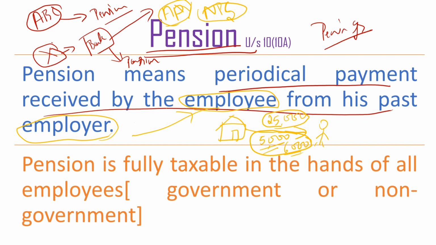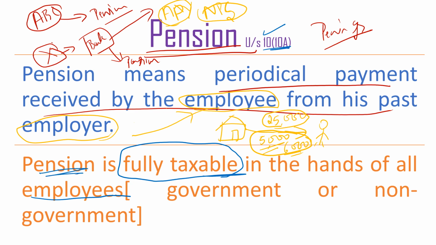There are tax implications and tax policies as per section 10 subsection 10A of the Income Tax Act. Pension is fully taxable. The amount we receive as pension is fully taxable in the hands of the employee. If you are an employee, you are supposed to pay tax on the amount you receive from the employer. If I work in one organization and retire after certain years of service, once I retire, the entire amount is taxable here.